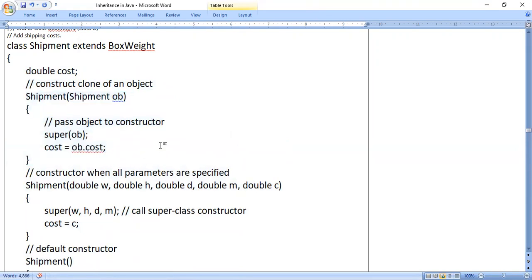See how you can recognize whether the class is a subclass or not by looking at this statement. If you look at this statement, you will come to know whether that particular class is a subclass or a superclass. Sometimes it will act as both subclass and superclass. See here you say class shipment extends box weight. So here shipment class refers to subclass, box weight class refers to superclass. Shipment is called a subclass, box weight is called a superclass.